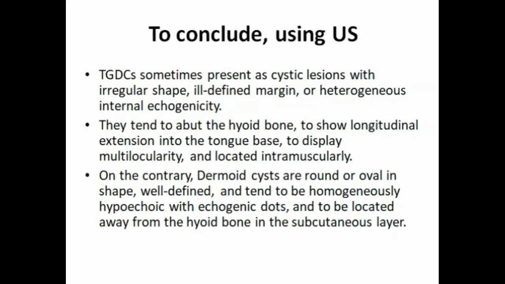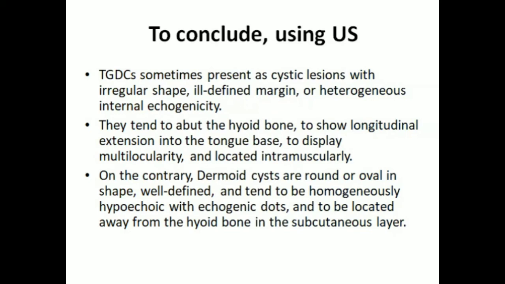To conclude, thyroglossal duct cysts sometimes present as cystic lesions with irregular shape, ill-defined margins, or heterogeneous internal echogenicity. They tend to abut the hyoid bone, to show longitudinal extension into the tongue base, to display multilocularity and be located intramuscularly, while dermoid cysts are round or oval in shape, well defined, and tend to be homogeneously hypoechoic with echogenic dots and to be located away from the hyoid bone,